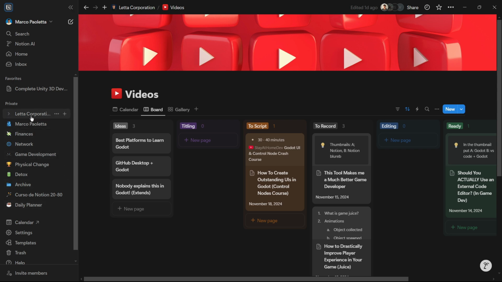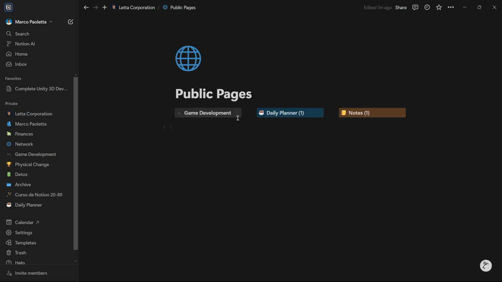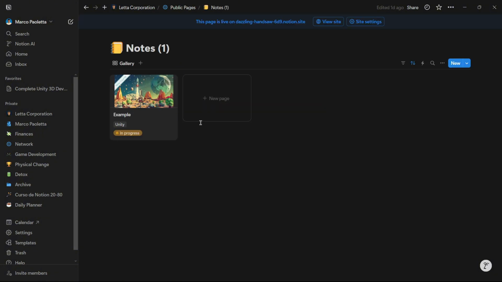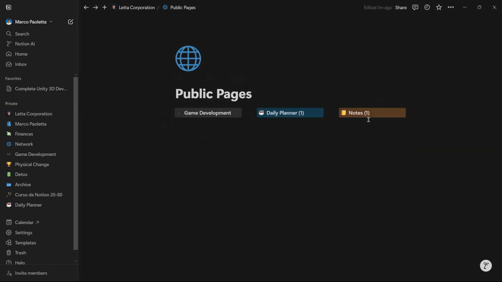So here in letta.corporation, where I organize my own YouTube channel, I have these public pages. These two pages, game development and daily planner, and by the way, notes is a subfolder over here, so we are going to be accessing the exact same thing.